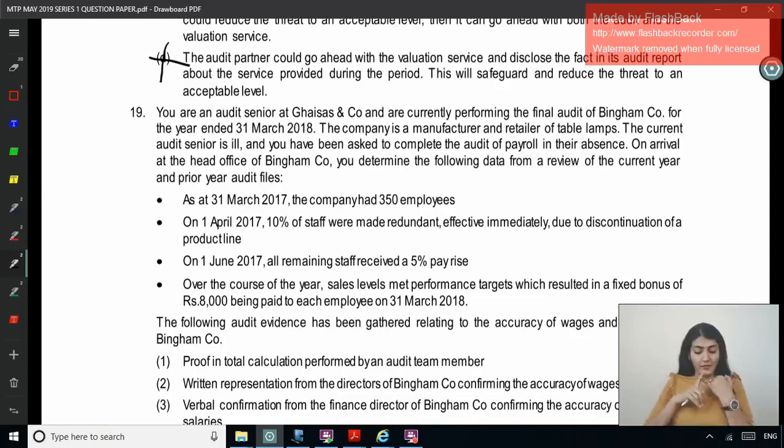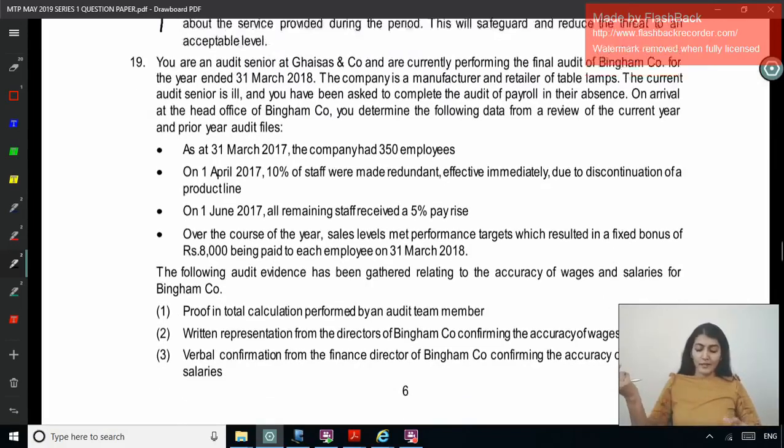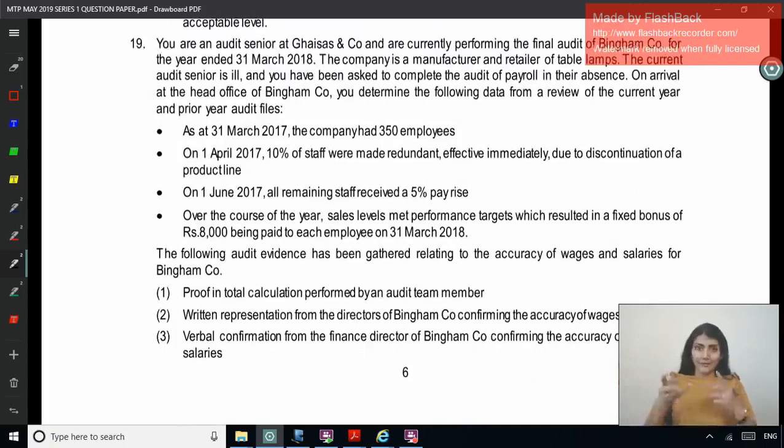Company had 350 employees. On 1st April, 10% staff was redundant. On 1st June, all remaining received 5% pay rise and fixed bonus of 8,000 during the year. I think we've seen a similar question in the previous video also, the series 2. The following audit evidence has been gathered relating to the accuracy of wages and salaries for Bingham.